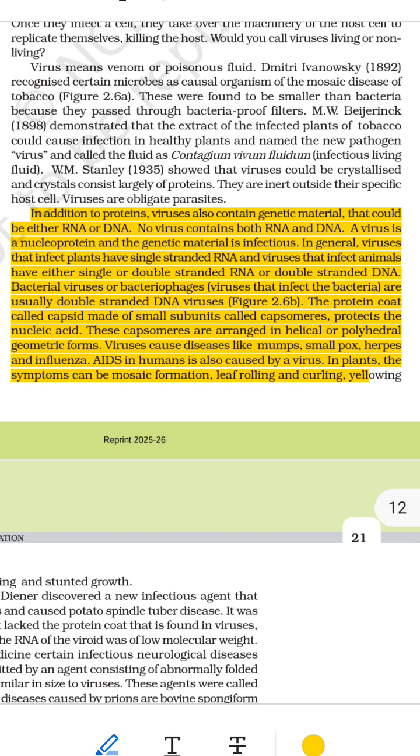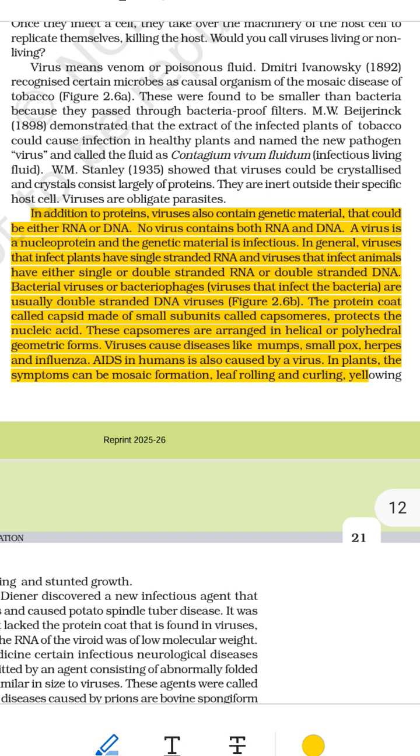2. Protein coat called capsid. This is the virus's hard outer shell. It protects the delicate genetic material inside. It's made of smaller pieces called capsomeres. The capsomeres are put together in specific shapes: helical, spiral like a spring; polyhedral, many-sided like a dice. Think of the virus like a candy. The wrapper is the protein coat, the capsid. The filling is the genetic material, RNA or DNA.